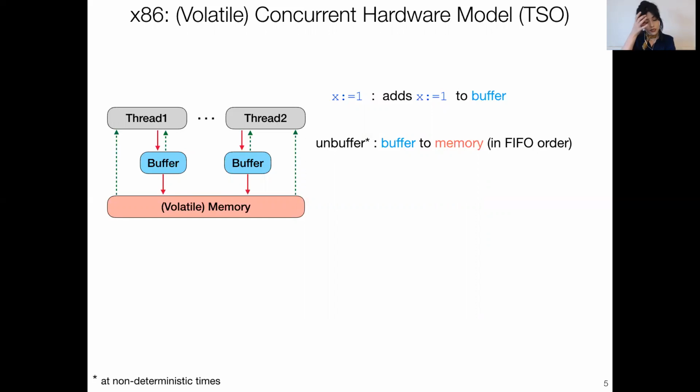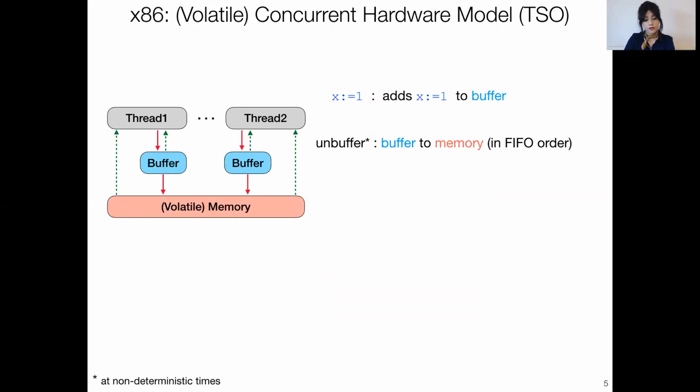Now, each thread additionally has a local buffer known as a store buffer that is only accessible to the thread. So every time a thread issues a write, it will be added to its own local buffer, and it's not immediately propagated to memory. The writes in the local buffer are only visible to the thread, and at some future point, they will be non-deterministically propagated to memory in FIFO order, by which point they become visible to other threads.